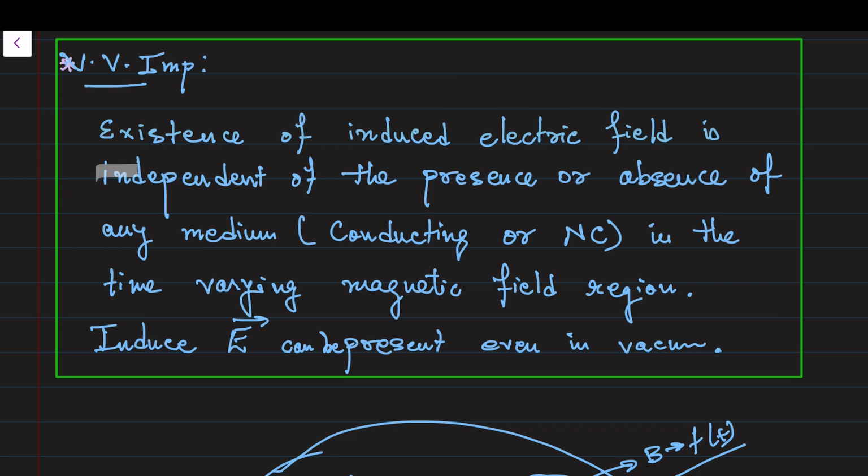Existence of induced electric field is independent of the presence or absence of any medium, whether conducting or non-conducting, in the time-varying magnetic field region. Even in vacuum it will be present.